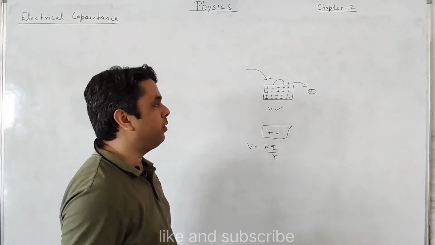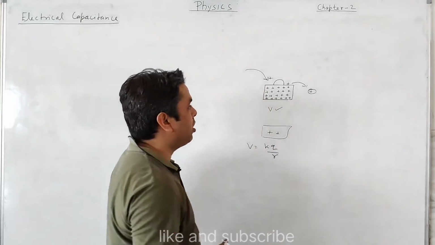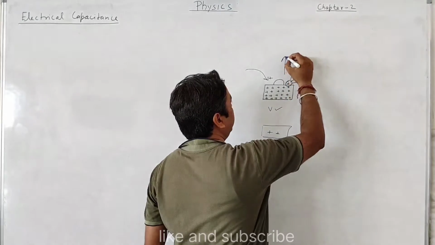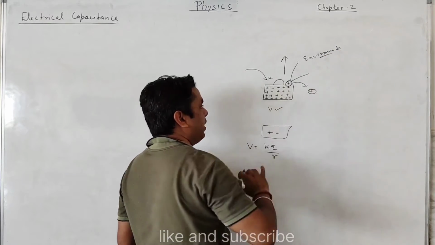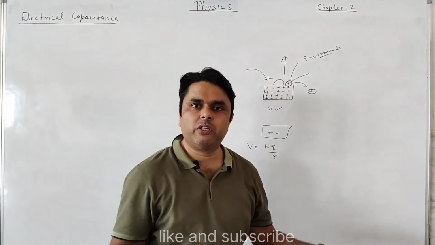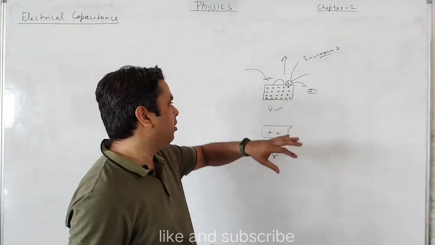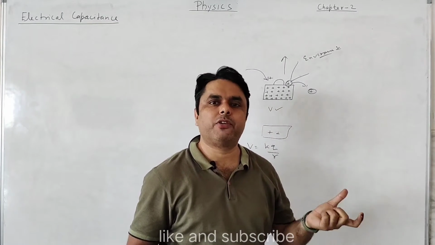So the potential is increasing as charge is given, and at a certain limit the bag will be full. Whenever the bag is full, it will not accept more charge, and if we try to give it charge, it will not be accepted by the bag. It will be split out into the environment, which is a total waste. So what we got to know from this example is that the bag has a certain limit. That limit is called the capacity of that bag.